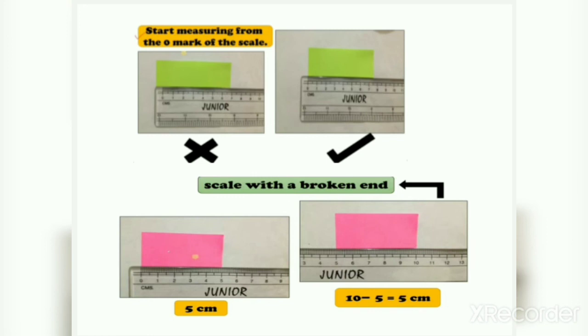If the scale is broken, you can decide any one thing. Suppose you are going to start from 5. So the paper is from 5 to 10. So what you have to do? You have to do 10 minus 5. So you get the actual length of the paper. Okay.